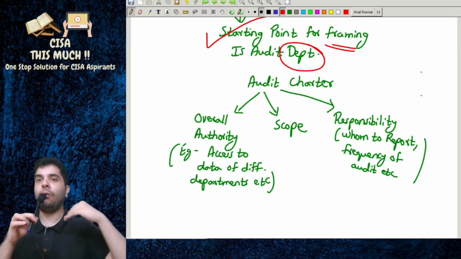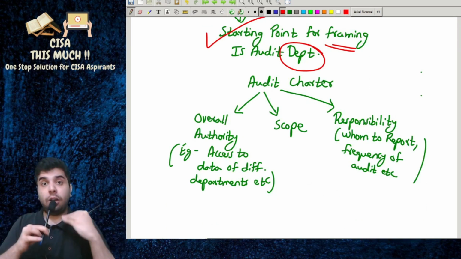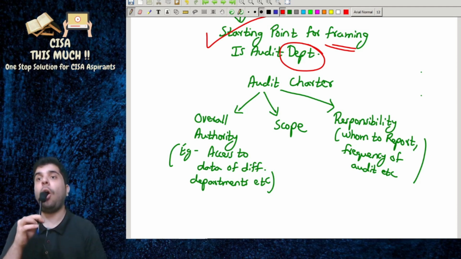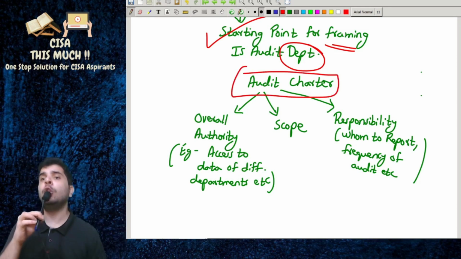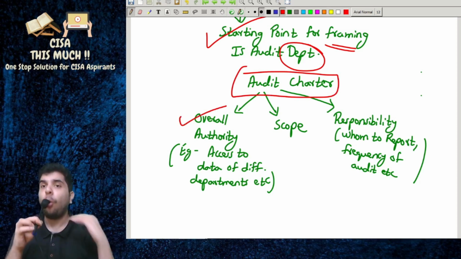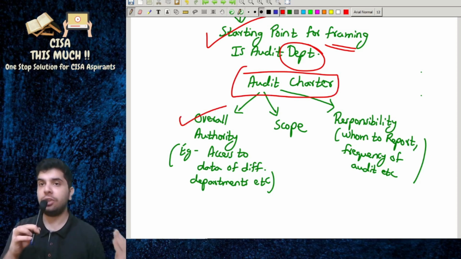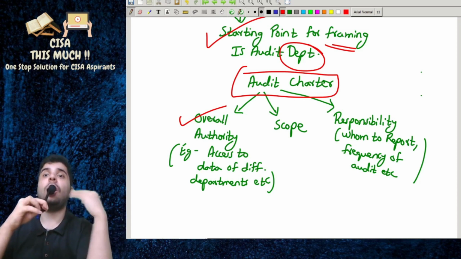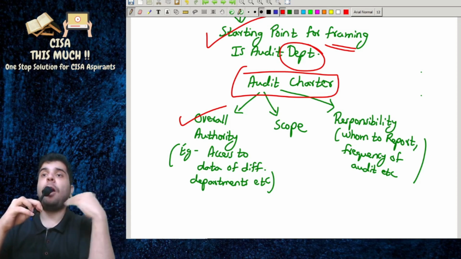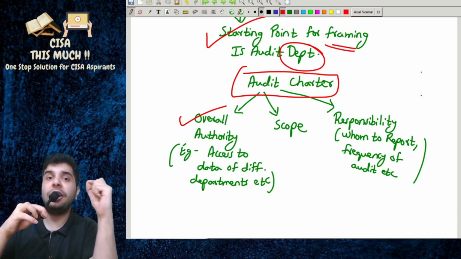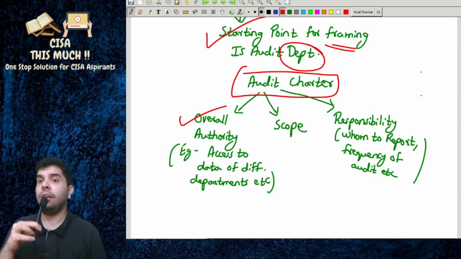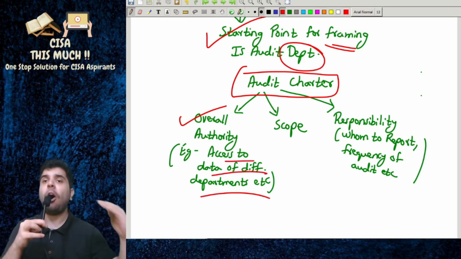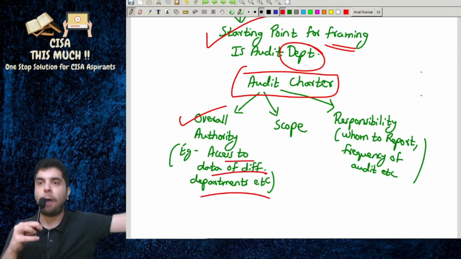Now we are discussing things from an exam point of view. The audit charter will take into consideration three important things: the overall authority of the IS auditor. When we say authority, it means power. What is the overall authority of the IS audit department? For example, they should have access to data of different departments. What are their authority, their power?